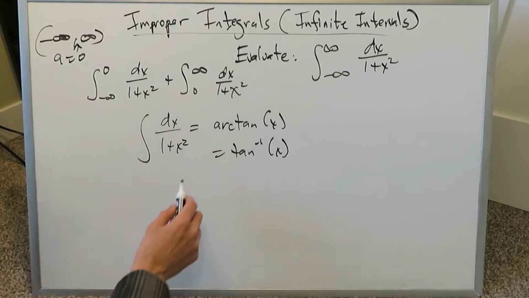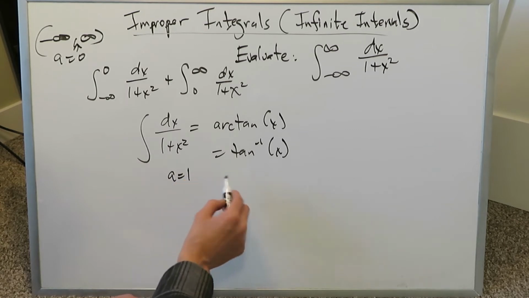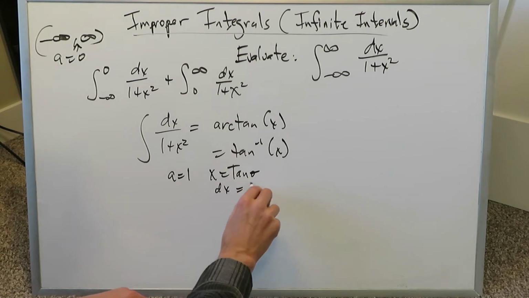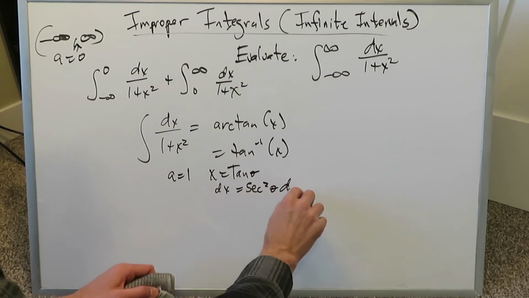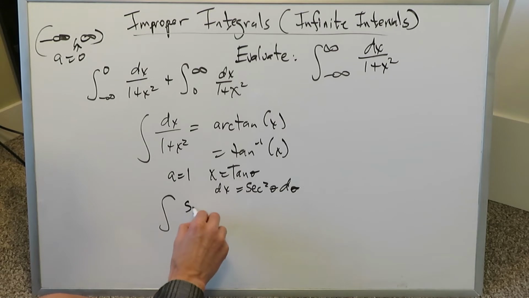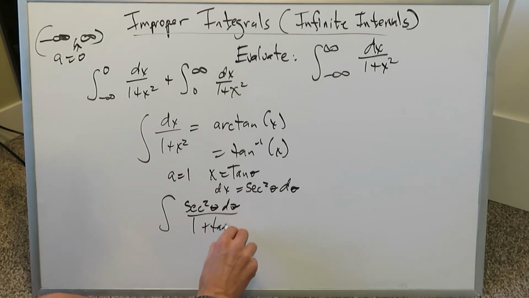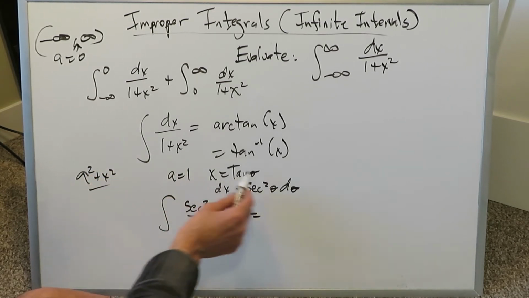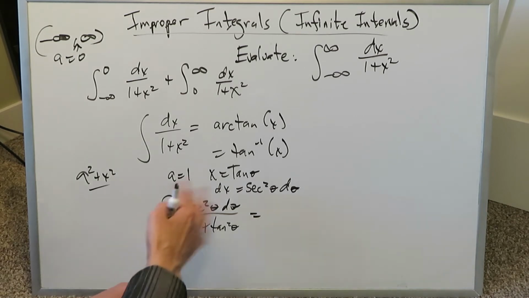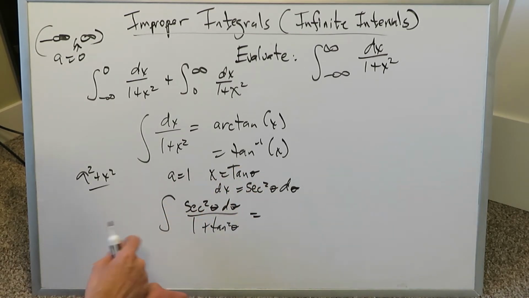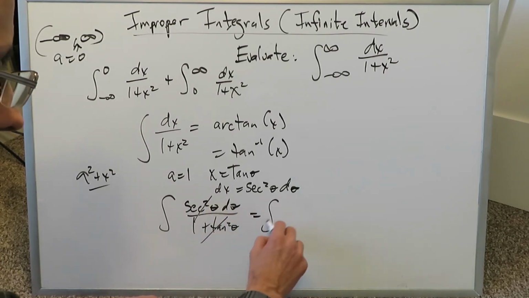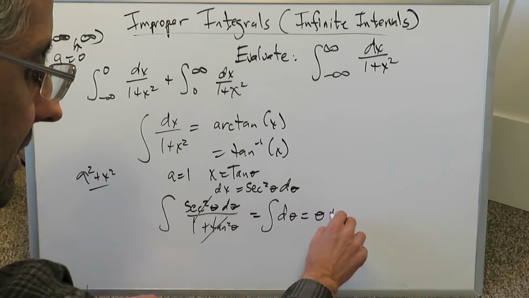You'd have to think about trigonometric substitution. Here a is equal to 1, x is equal to tan theta, dx is equal to secant squared theta. Then you'd have to go through this longer procedure. Then you would plug in these trigonometric substitution items. You'd have 1 plus tan squared theta. Remember all of this. This right here looks of the form a squared plus x squared, which leads you through this set of substitutions. This is all part of trigonometric substitution integration techniques. Tan squared theta plus 1 is secant squared theta, which cancels out with this. We end up seeing just this, which is theta plus c.